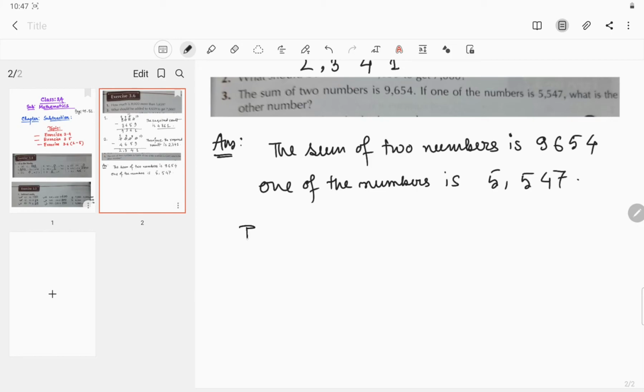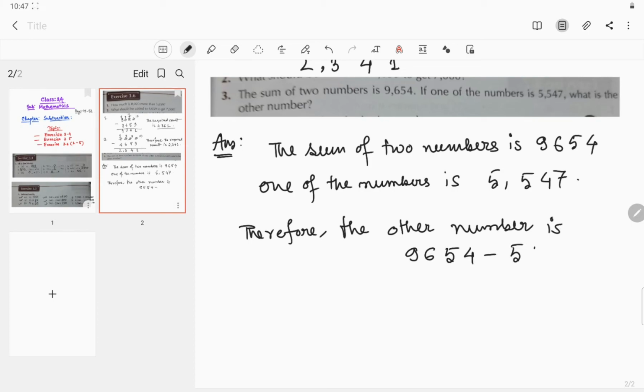So therefore the other number is 9654 minus 5547. What will you get? Subtract it.